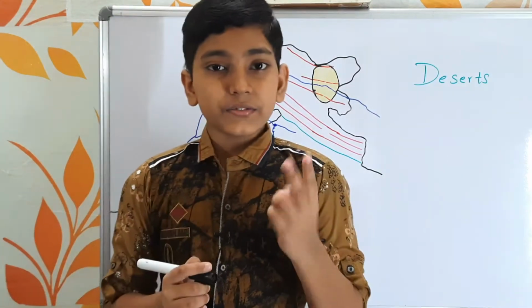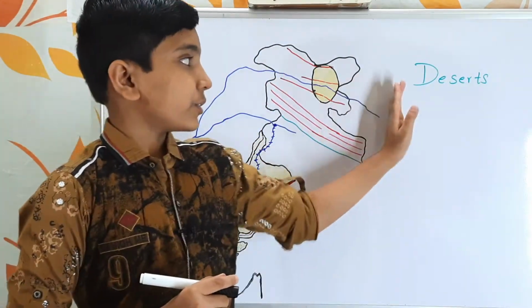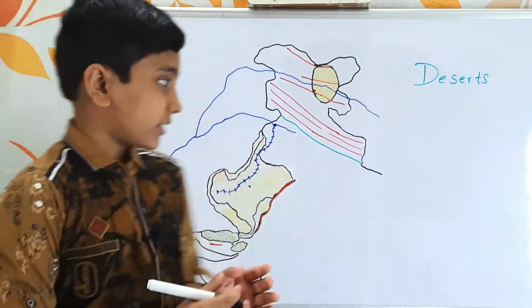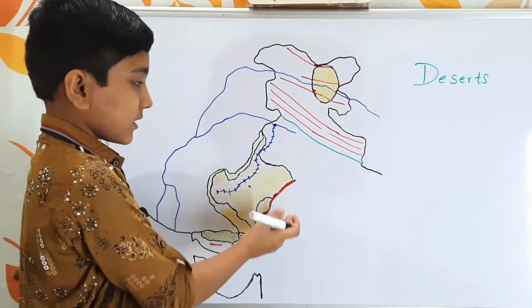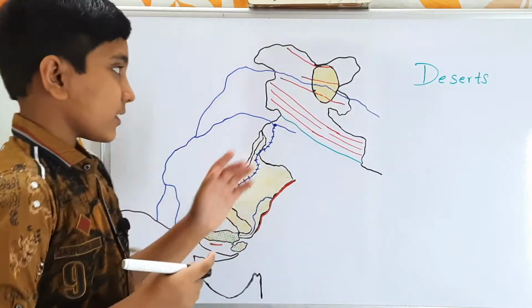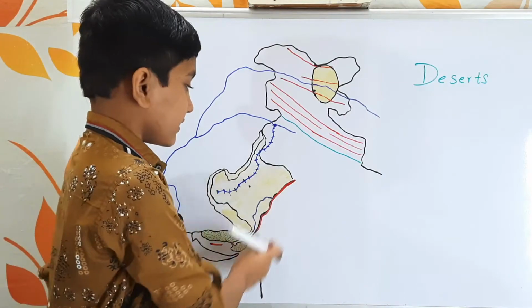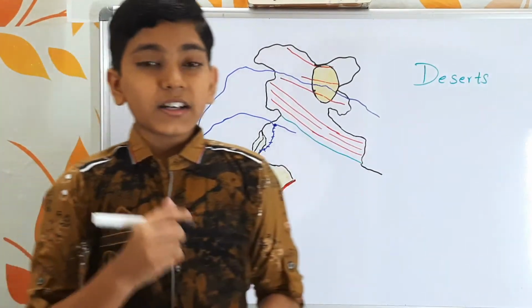There are two things we need to know about the formation of deserts. The first one is if the deserts are situated at mountain ranges such as here and here, we have rain shadows. Rain shadows appear in these regions. So first, what is a rain shadow?